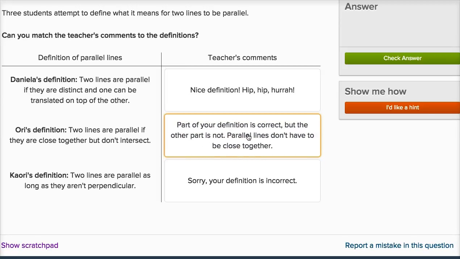Part of your definition is correct, but the other part is not. Parallel lines don't have to be close together. So this isn't a good definition of parallel lines. And let's see, Kaori. Two lines are parallel as long as they aren't perpendicular. Well, that's just not true, because you can have two lines that intersect at non-right angles, and they're not parallel, and they're also not perpendicular. So, sorry, your definition is incorrect.